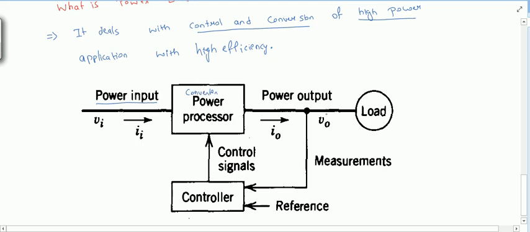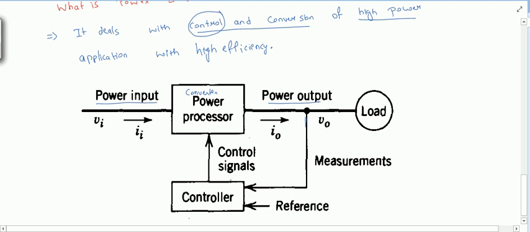So this will give a desired power output, which will be used by the load. And to control the value of the power output, we have to take a feedback. So we are taking the output feedback and giving it to a controller for the controller action.